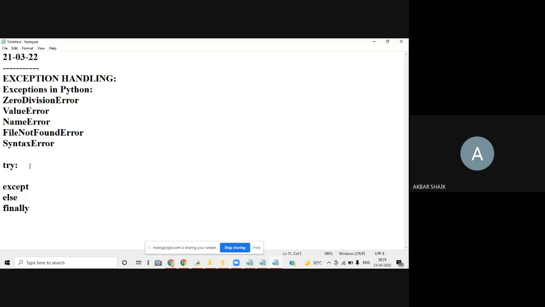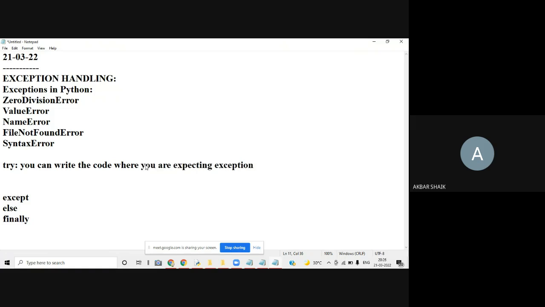Try is simply where you write the code where you are expecting an exception. It's very simple. In the try block, you are supposed to write the program or the statements where you are expecting something wrong.